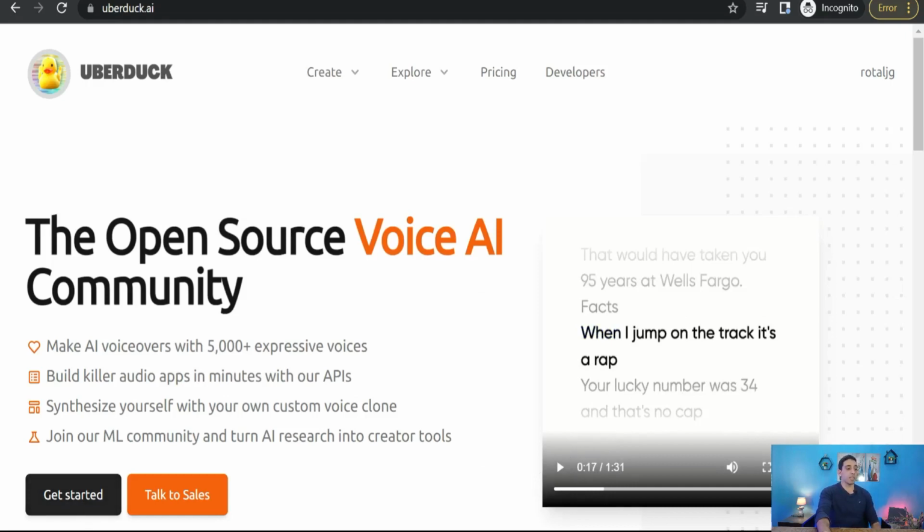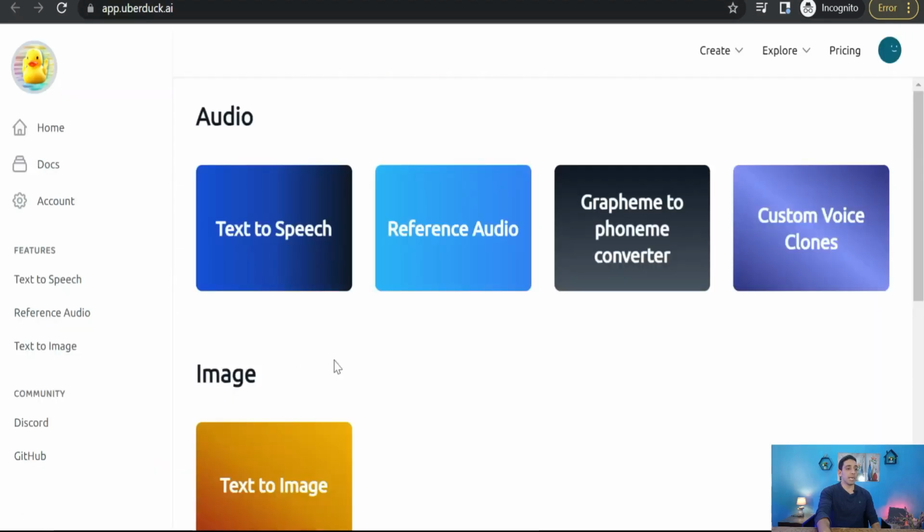After you sign up for free from Get Started, you can go to the dashboard of your account in Uberduck AI, and here you will find a lot of tools, like reference audio. You can use Graph.me to Funny Converter, or custom voice clones. Here you can create your own artificial intelligence voiceovers, and turn your ideas, your thoughts, into art.